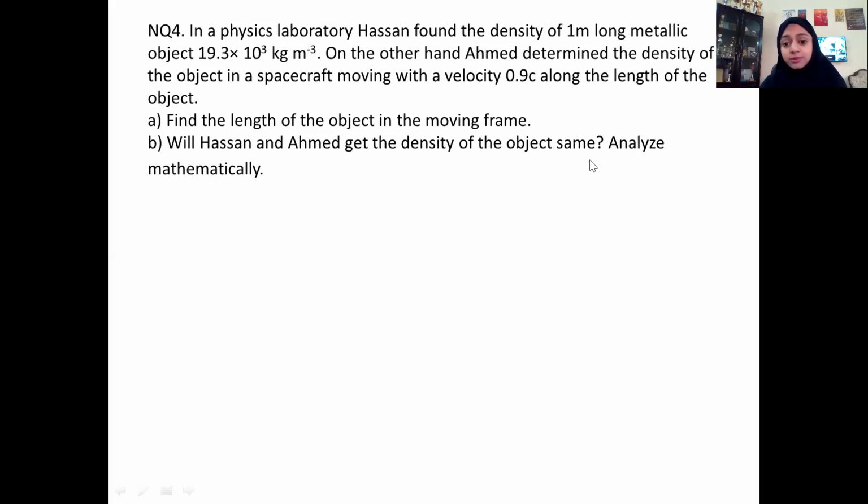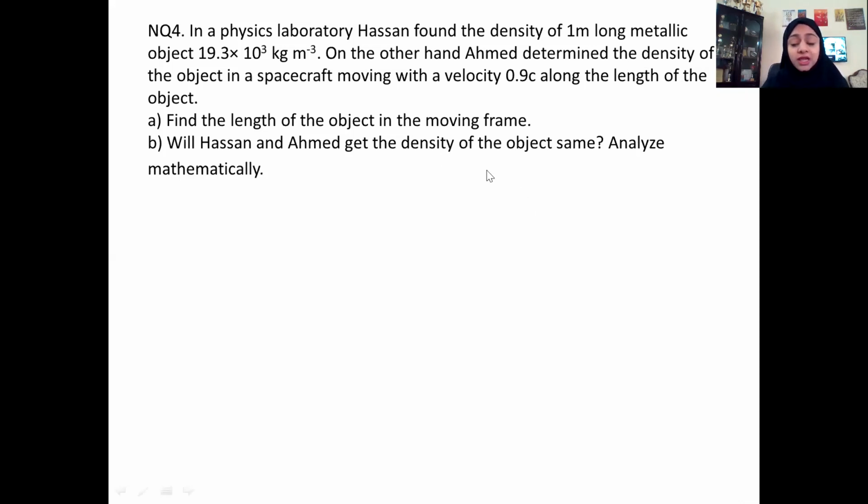Well, this is a bit twisted. Note here that density of an object is mass by volume. So mass will also change when the body is moving with such a high velocity. So you will have to use the relation m is equal to m naught by root of 1 minus v square by c square.